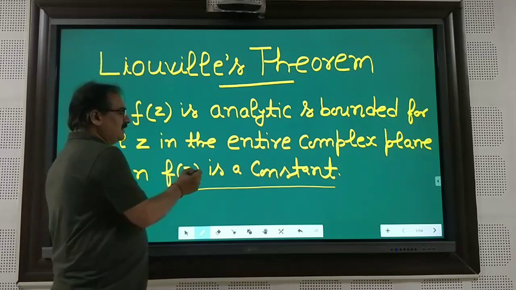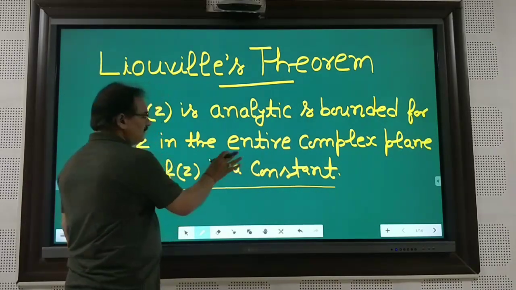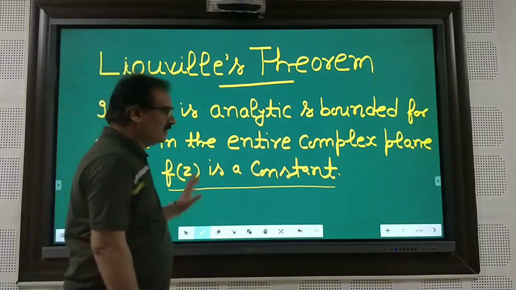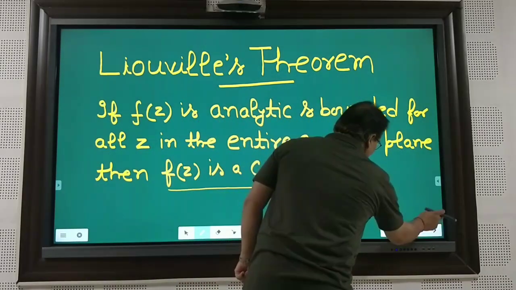we say that f(z) is a constant. So this is the statement of Liouville's theorem.